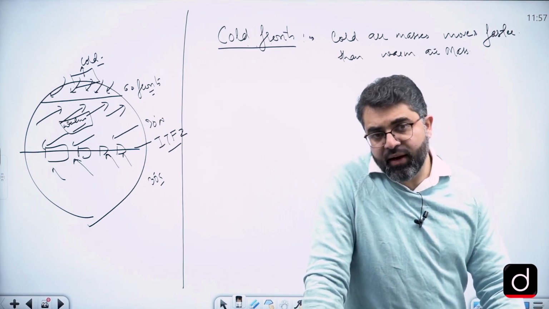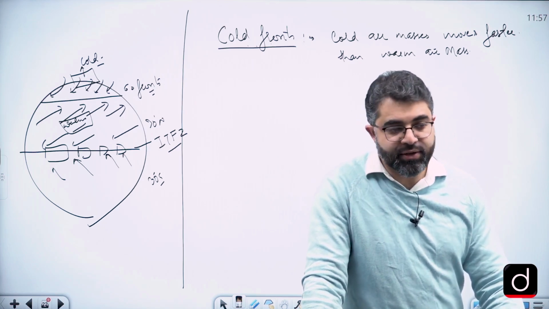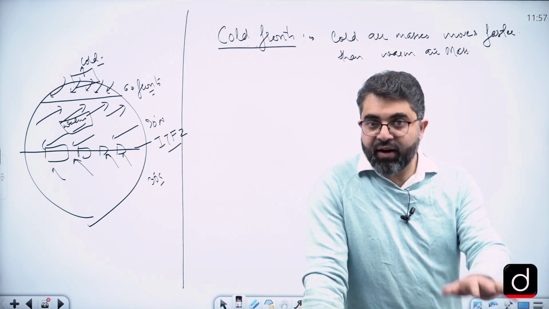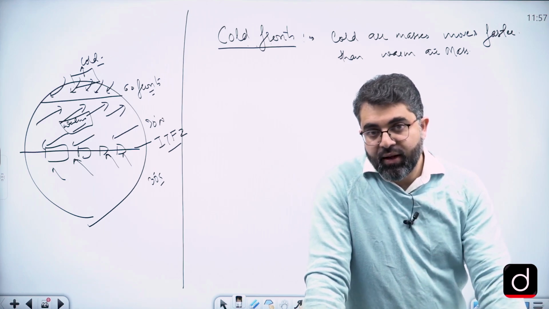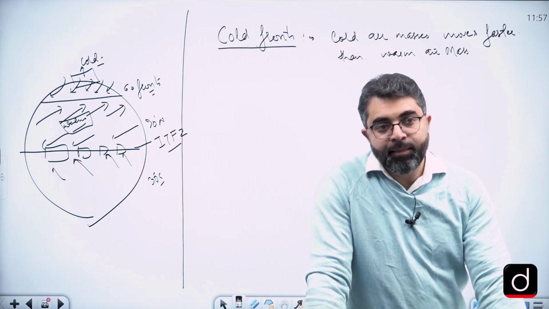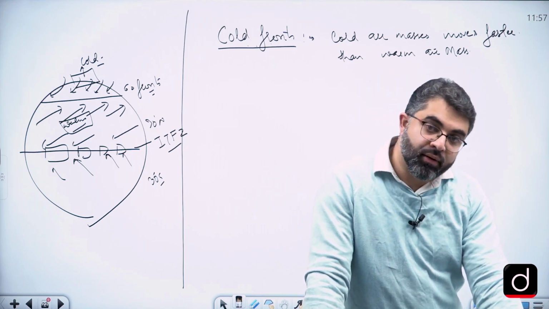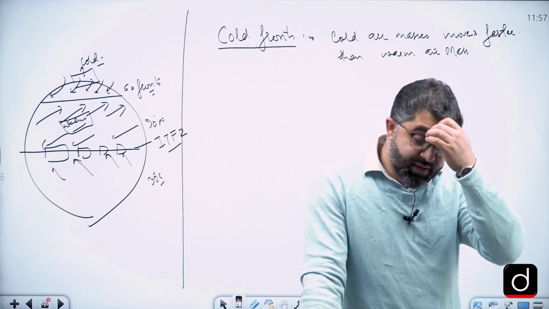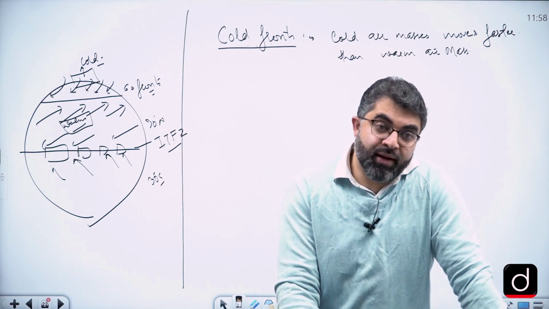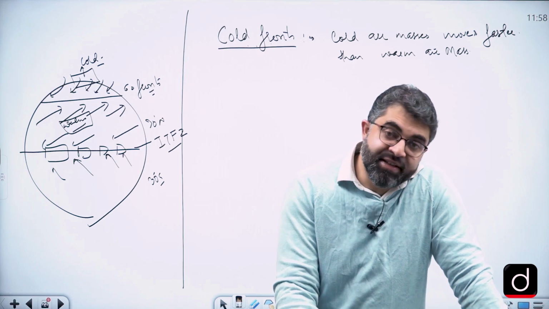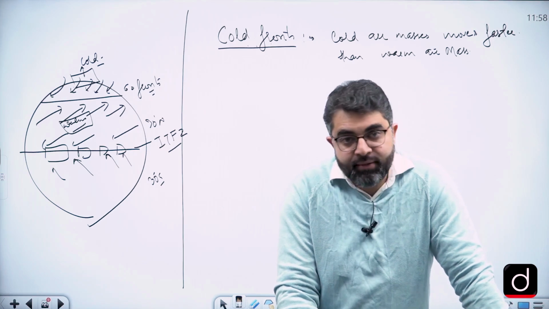The question is quite genuine, and the doubt is quite understandable, that cold air masses are denser, so they should be very close to the ground, and if they are closer to the ground, they are subjected to a lot of frictional drag and the speed should reduce, right? But understand one point, that air masses do not move on their own. Air masses are actually dragged by winds. So a wind carrying a cold air mass can be faster.